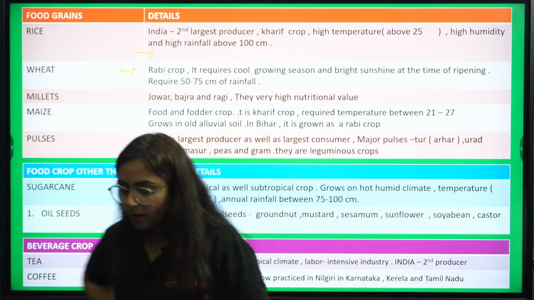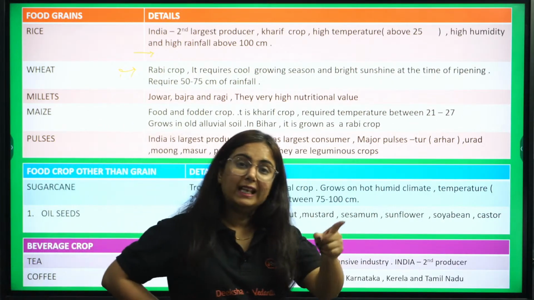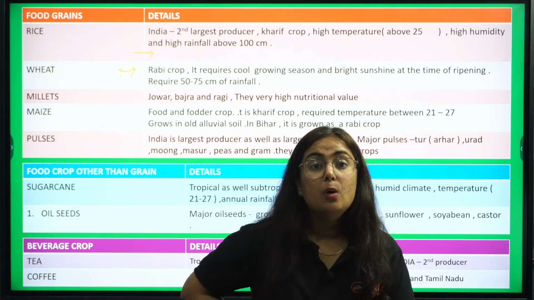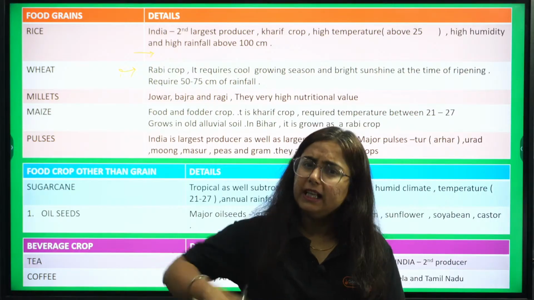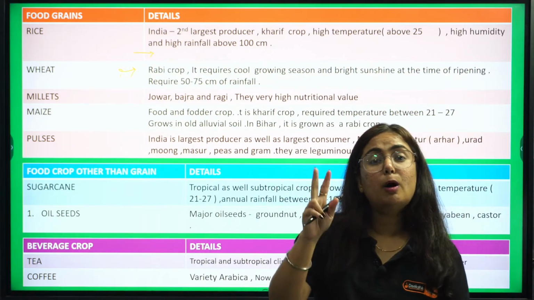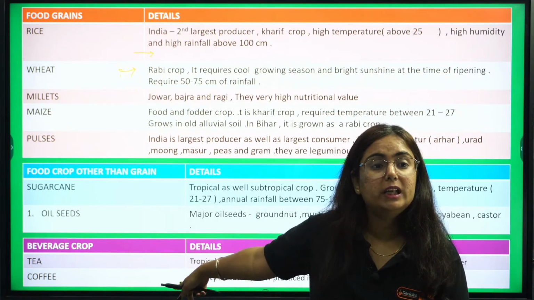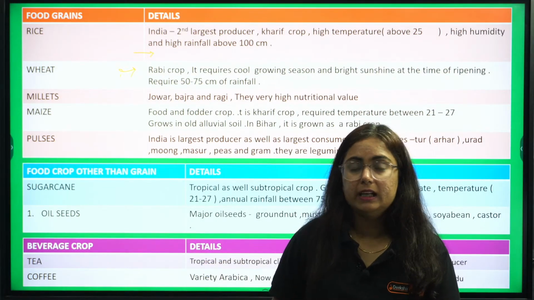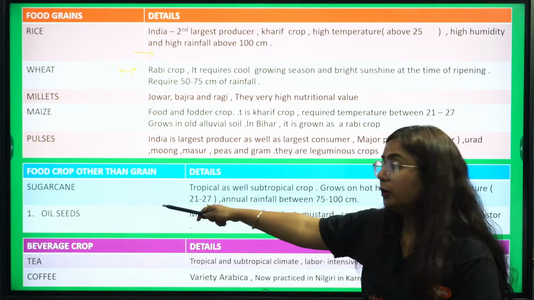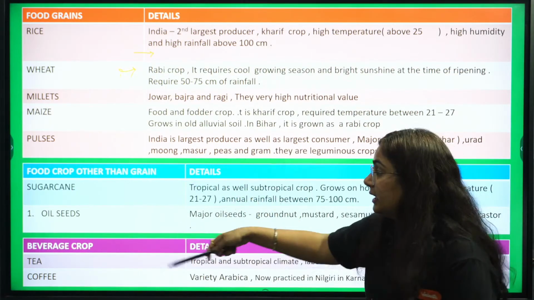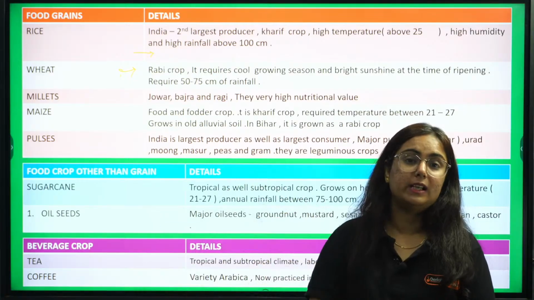Then here you will write about which 2 crops? Wheat and rice. Then the question comes here, write about 2 important beverage crops of India. Then you will write about tea and coffee. Okay, tell about 2 important food crops other than grains. Pay attention, other than grains. Then we have sugarcane and oilseed.